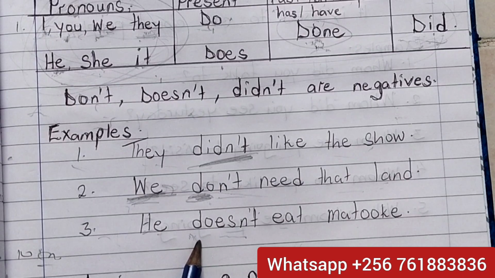She doesn't want to go with you. She doesn't want to marry you. Doesn't. I don't want to do it. I don't want, but we don't want, and he doesn't want, she doesn't want, doesn't.